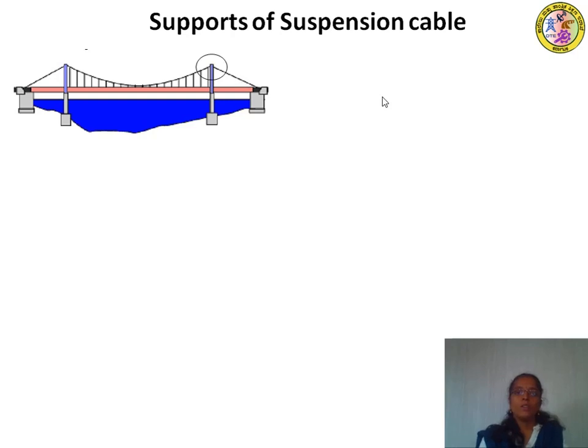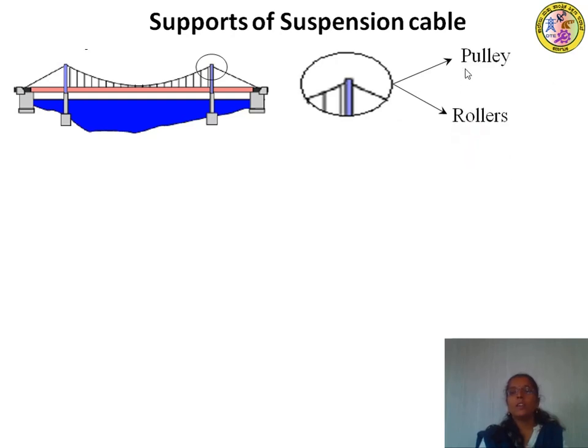How is the suspension cable connected to the tower and the anchor cable? By two means. The suspension cable is supported by the tower and the anchor cable by means of two arrangements, that is, one is the pulley arrangement and the second one is the roller arrangement.